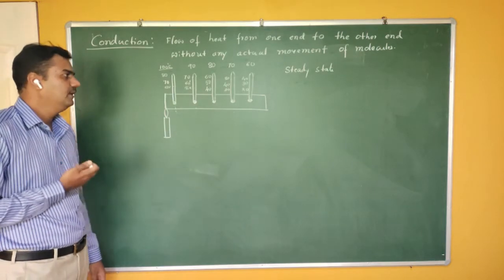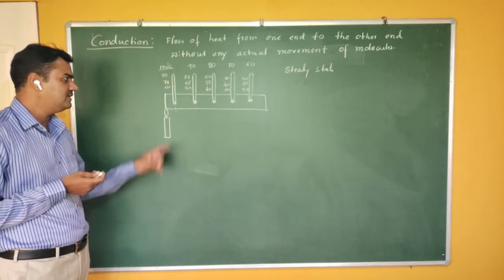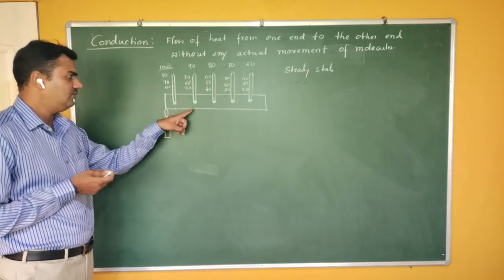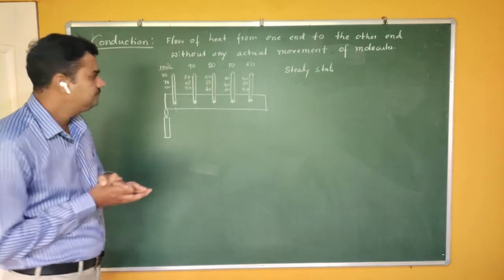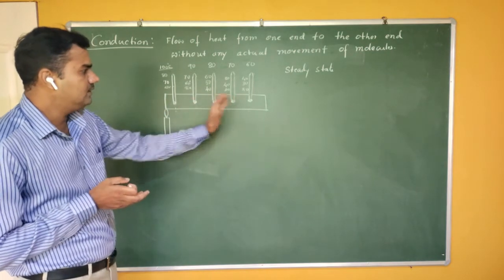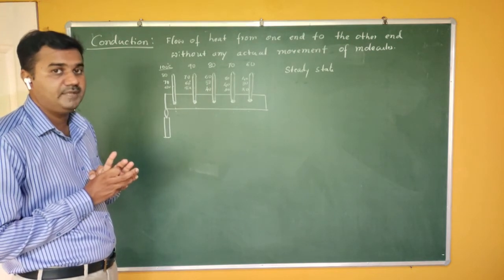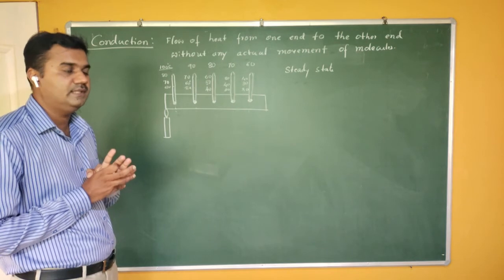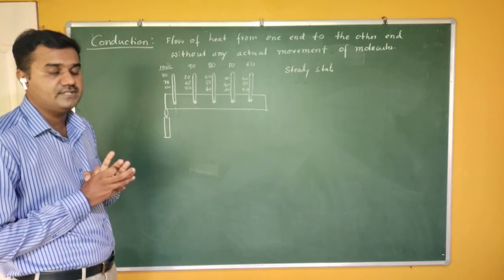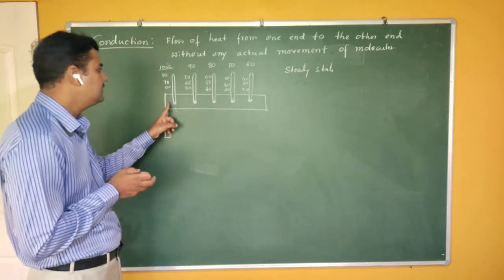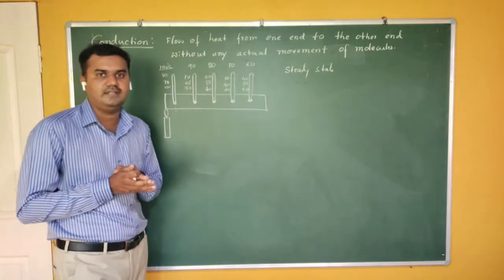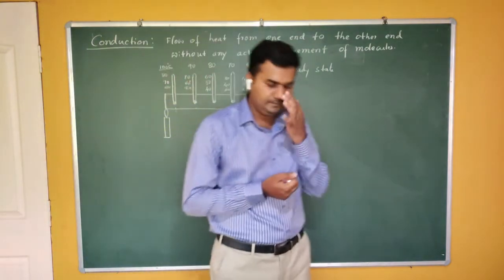Steady state. And the second one is, as you can see, this is the beauty of nature. All the thermometers don't attain the same temperature. If they attain the same temperature, then what happens? There will be no temperature difference. As there will be no temperature difference, heat doesn't flow from one end to the other end, and the process stops.